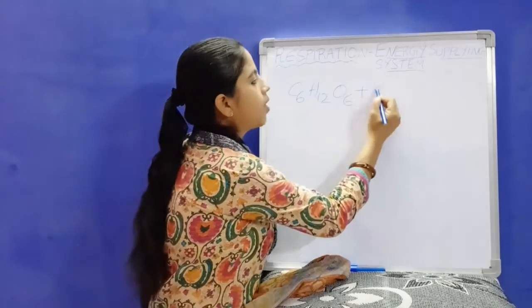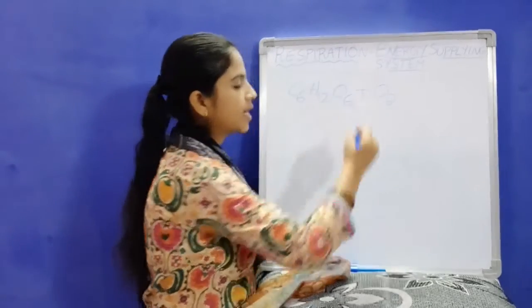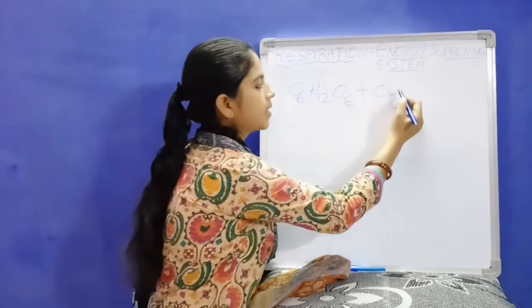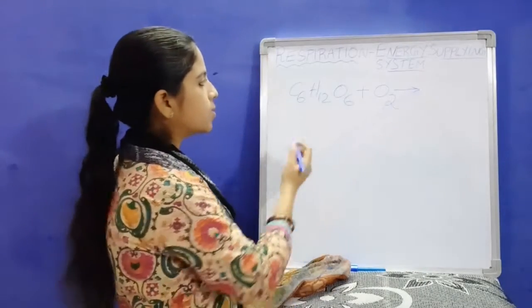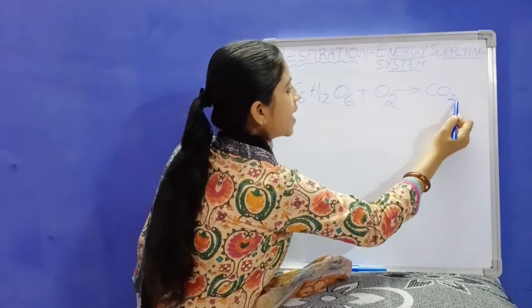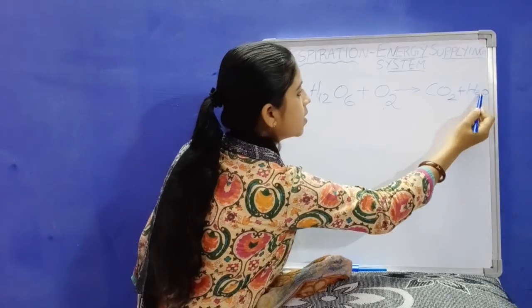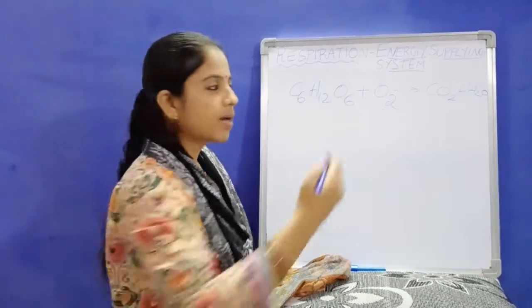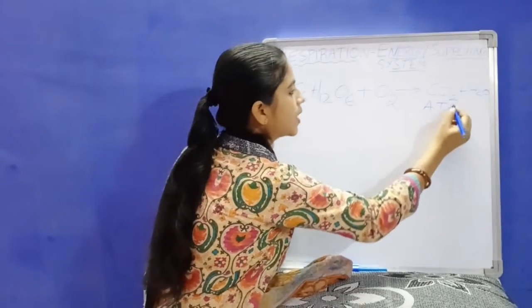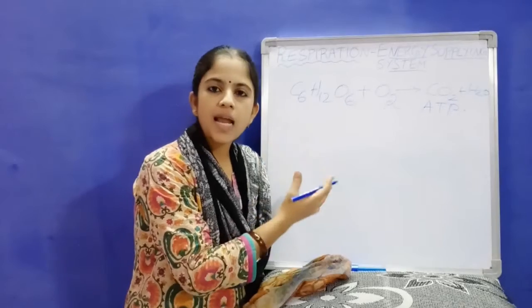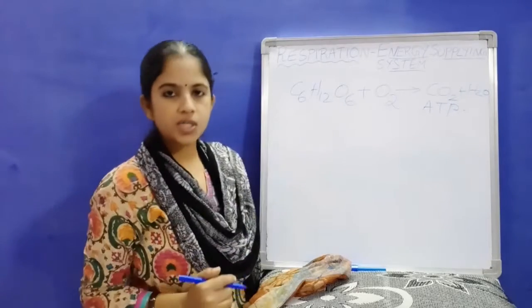And by the process of respiration, oxygen gas gets added and this undergoes an oxidation reaction and releases carbon dioxide and water, and with the release of energy, that energy is stored in the form of a molecule, ATP.